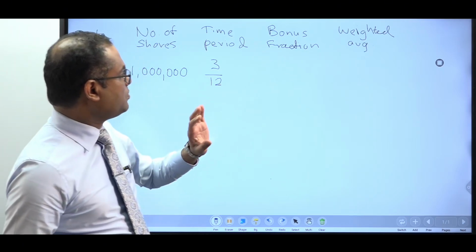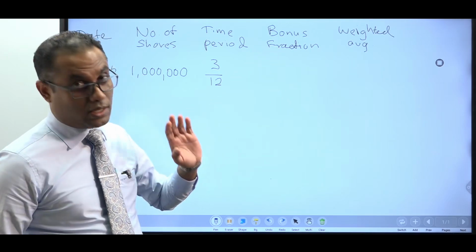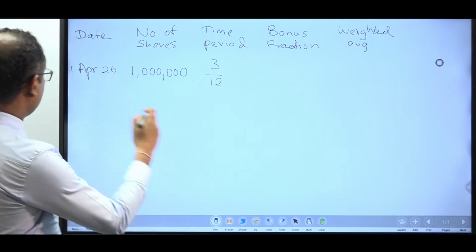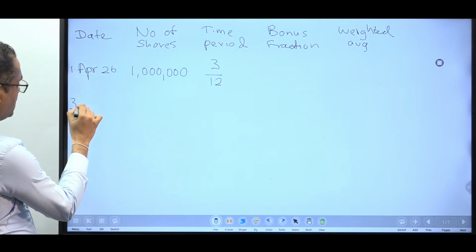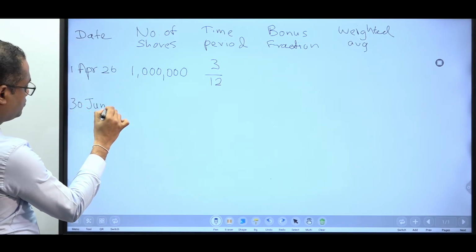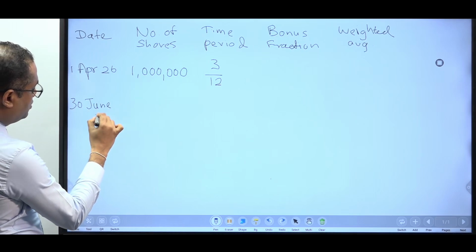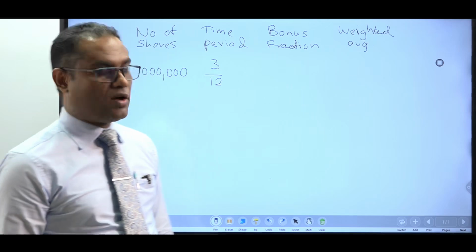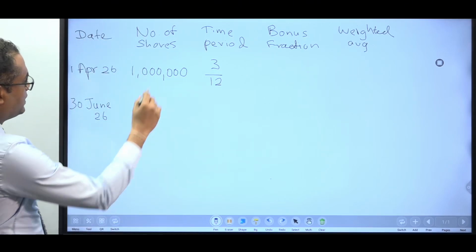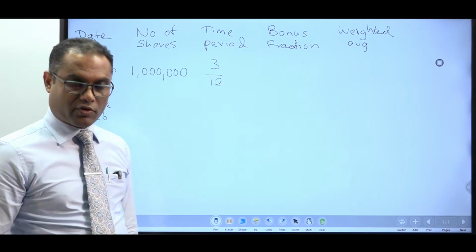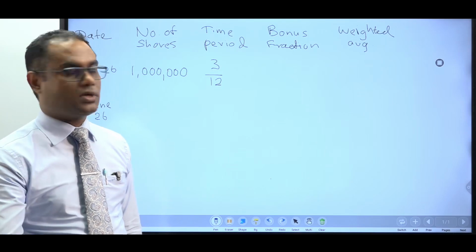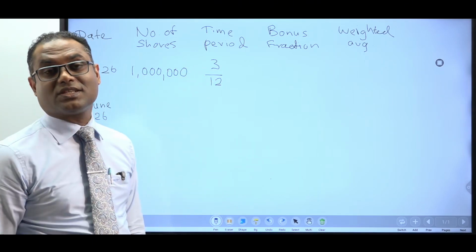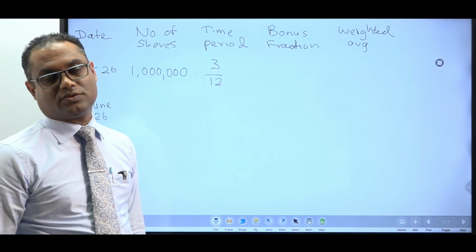Okay, for the time being, forget about the bonus fraction. I'll come to that. And the weighted average also keep it blank. Then what will happen? 30th June 2026, 1 for 5 share issue. That means we had 1 million shares. Every 5 shares, 1 share would be issued. Divide this by 5, multiplied by 1. That means 200,000 shares are issued as the rights issue.